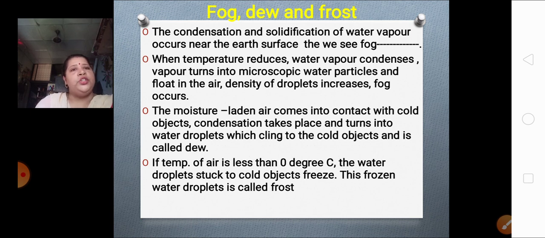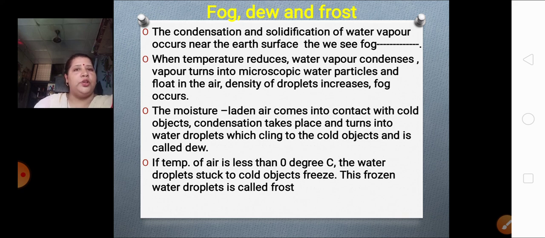Next, the moisture-laden air comes into contact with cold objects. The air which already has moisture in it, when it comes in contact with a cold object, what happens? Condensation takes place and turns into water droplets, which cling to the cold objects and are called dew.